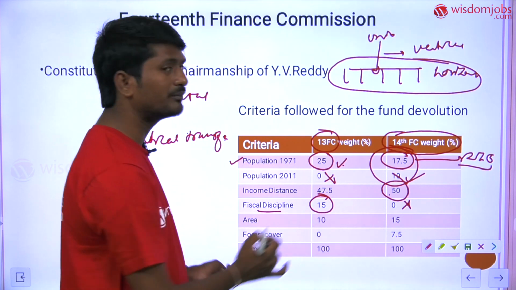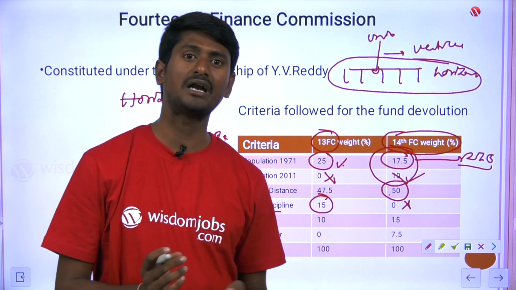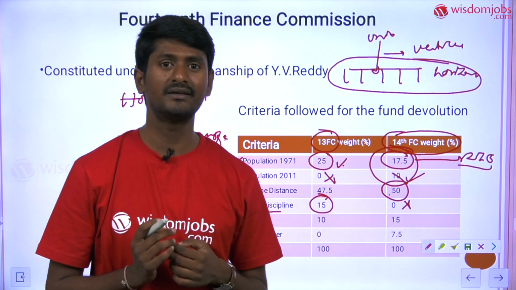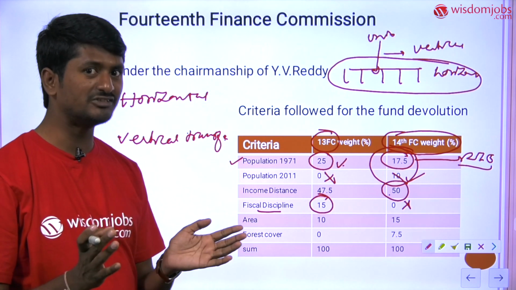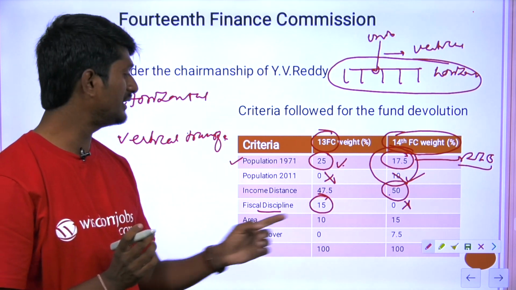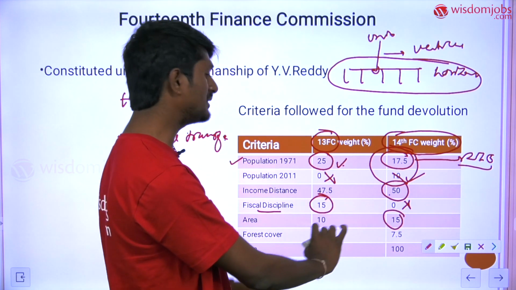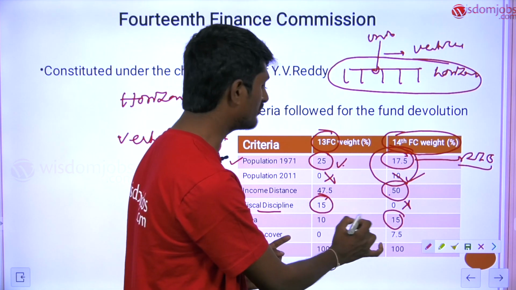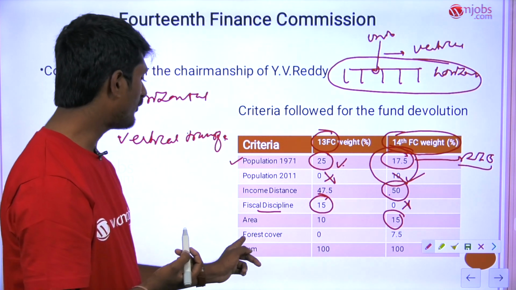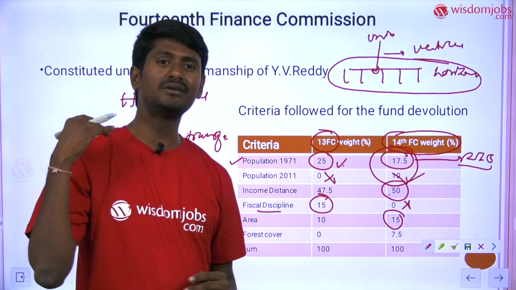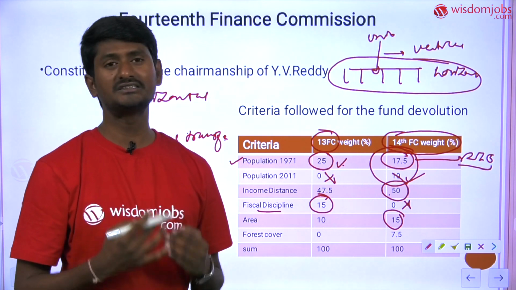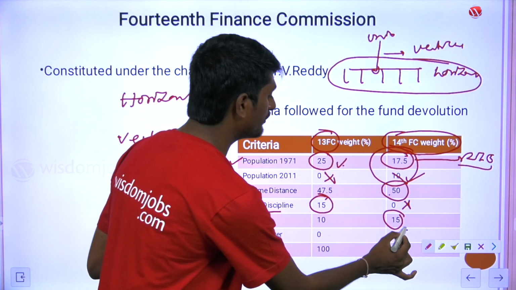And the area: if the state is more expansive, naturally the administrative expenses are very high. So if the state is larger in geography, certainly the weightage has increased from the 13th Finance Commission to the 14th Finance Commission by 5 percentage points. And forest cover: if the state has greater forest cover, that state is given a weightage of 7.5%.